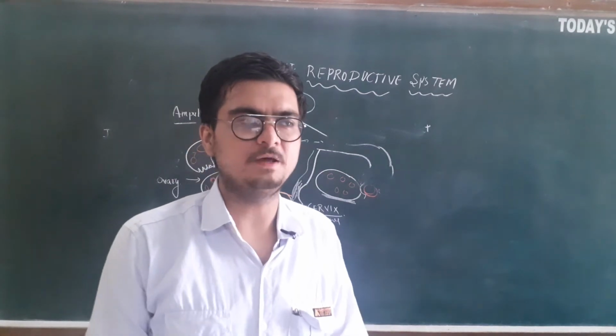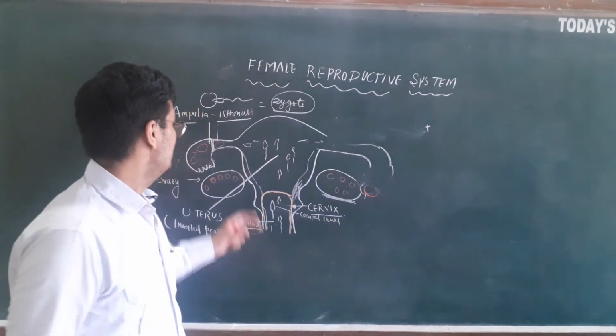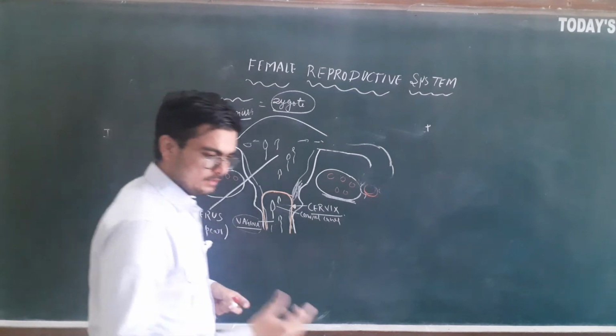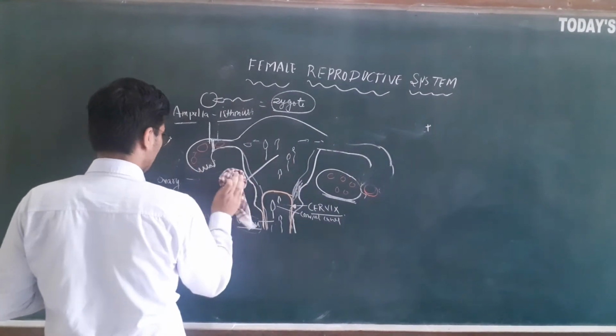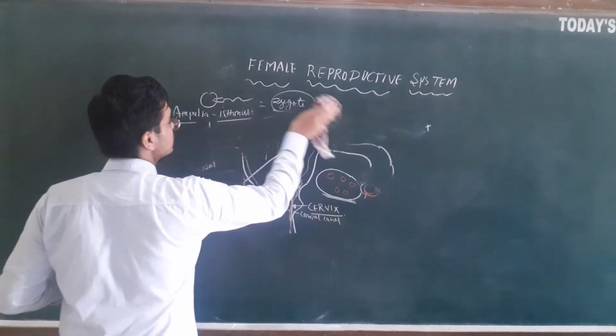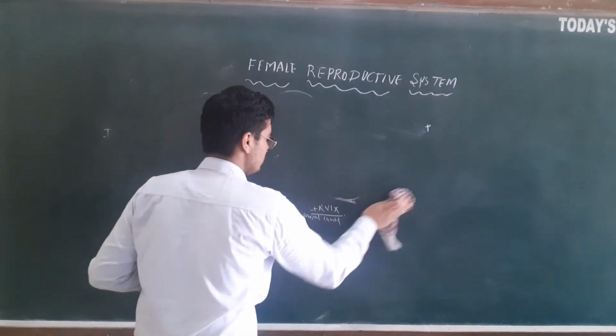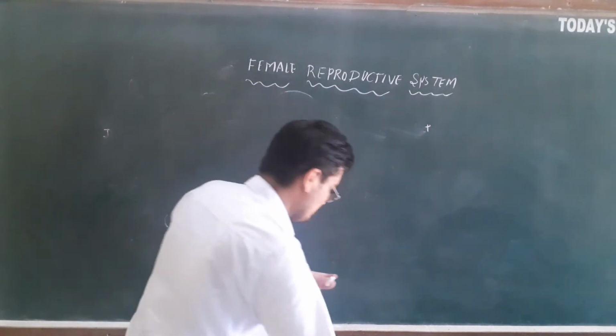Now what will happen after fertilization? The zygote so formed. So let us see the post-fertilization events. Now I am not showing the ovary. I will focus just on the fallopian tube and the uterus part. Now what will happen?